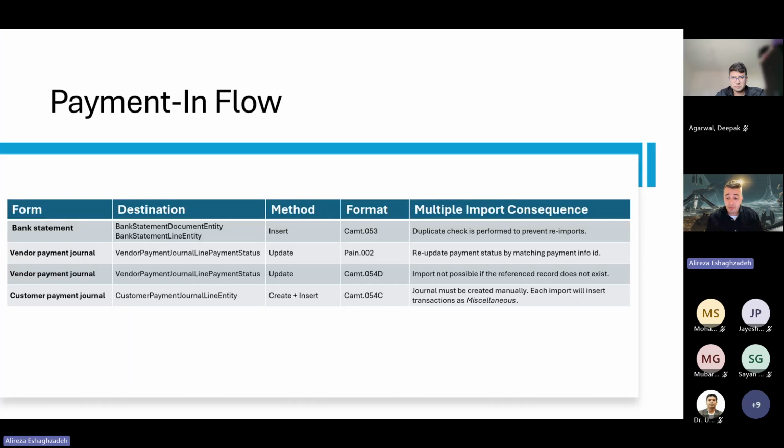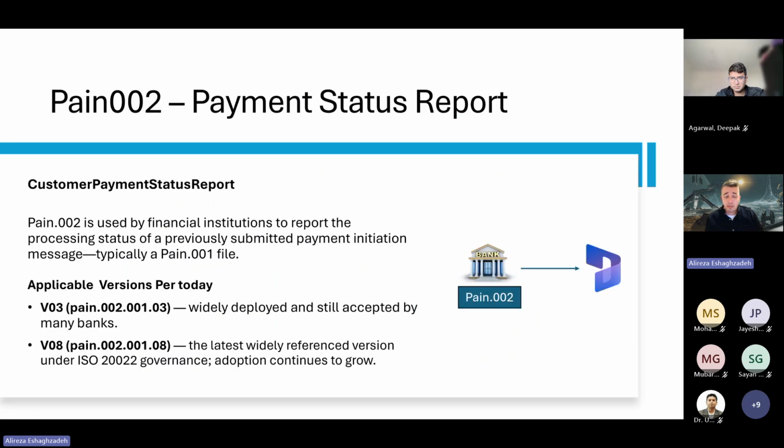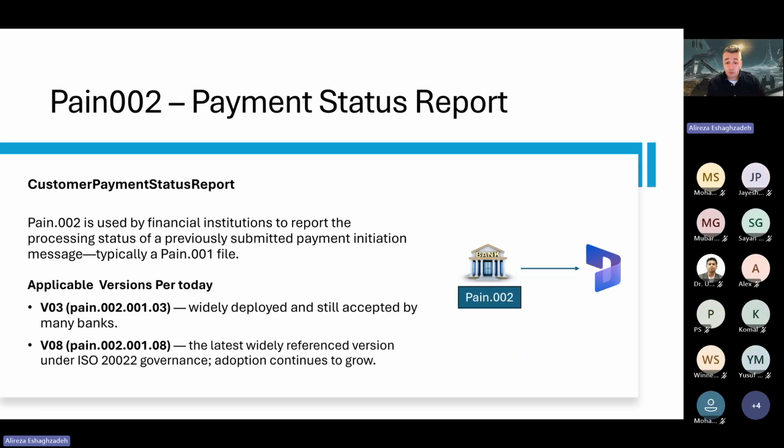So I have created the payment file, and let us say that we have this integration automatically, so it sends the file directly to the bank. As you remember, now we will receive the payment receipt or payment status report, the pain.002, the same as the pain.001. There are several versions that are mostly used. Per today, most of the banks use version 3, but some banks also use version 8. To be honest, most of these are also supported by the pain.002 configuration that Microsoft has created. So we will receive a payment status report from the bank.